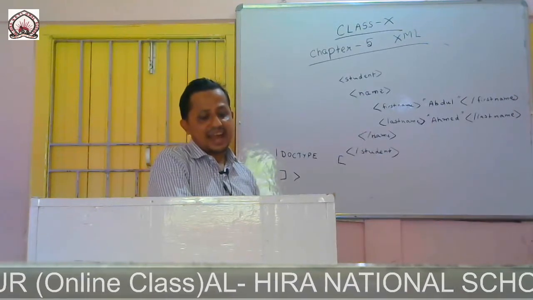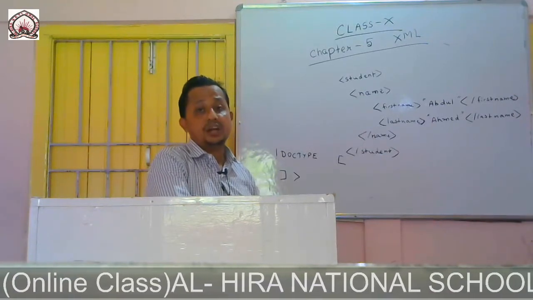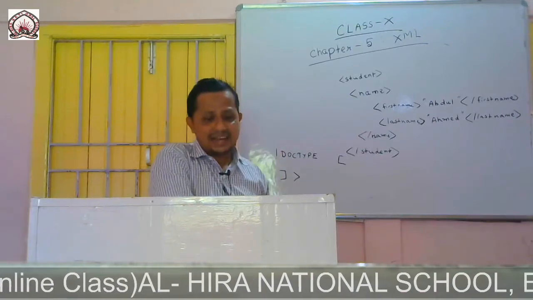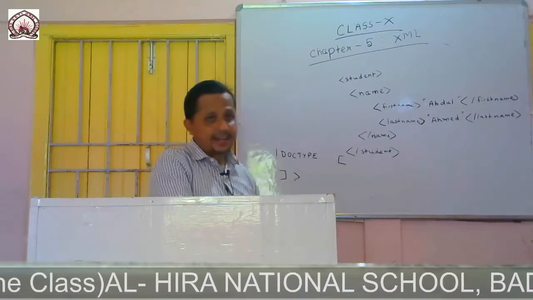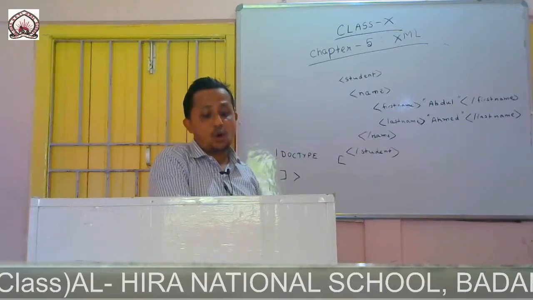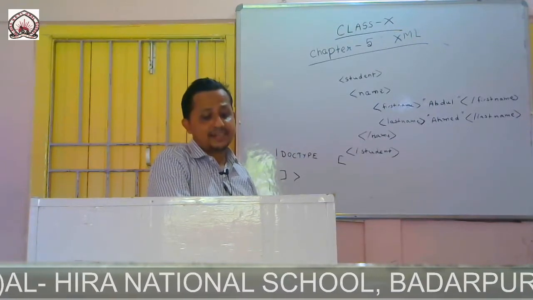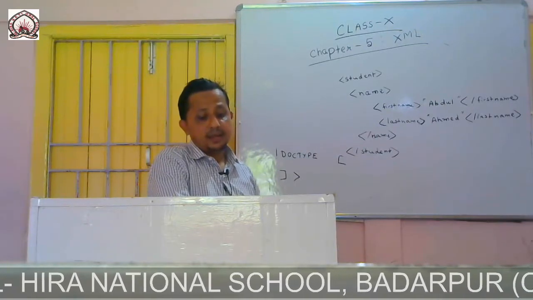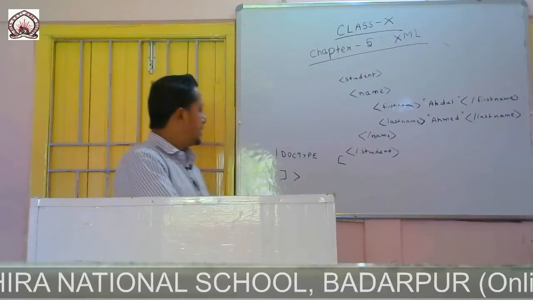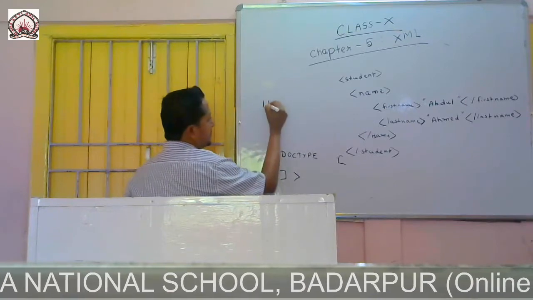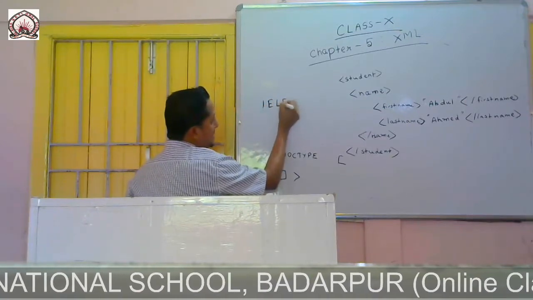The first line within the square bracket mentions the order of elements, and the declaration of elements starts with the uppercase ELEMENT.